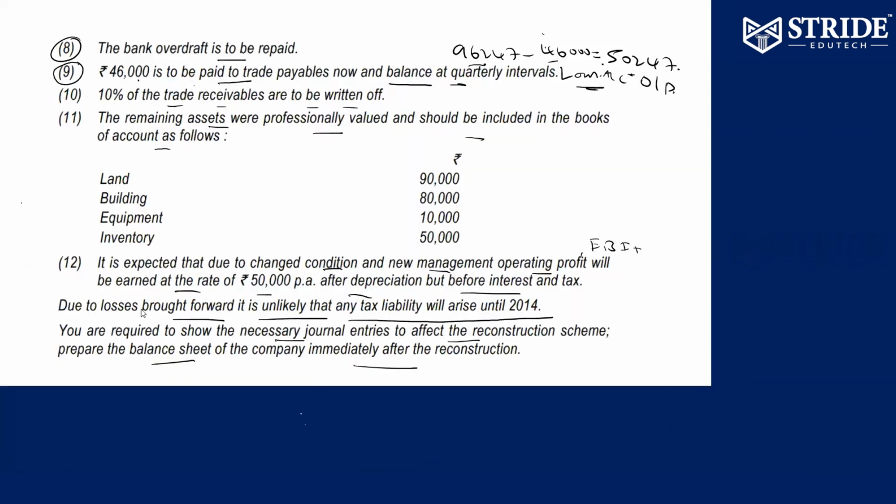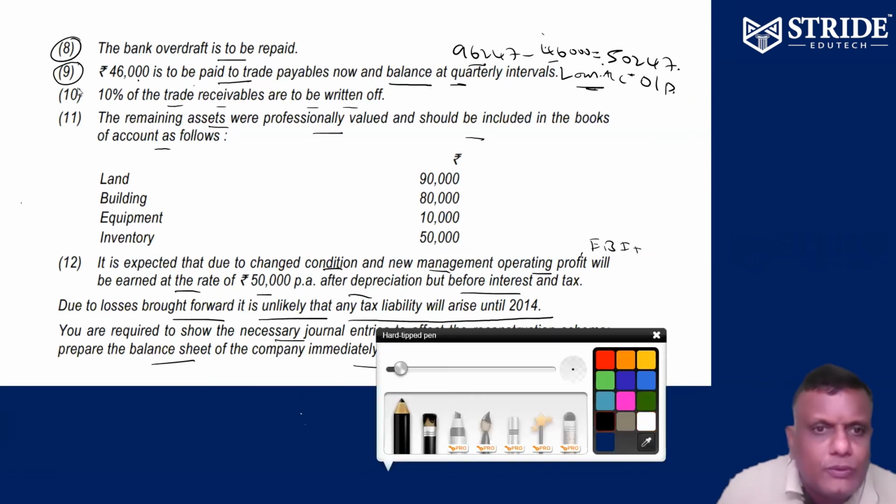Ninth one. So balance loan, we have to repay trade payables. 10% of trade receivables to be written off now.